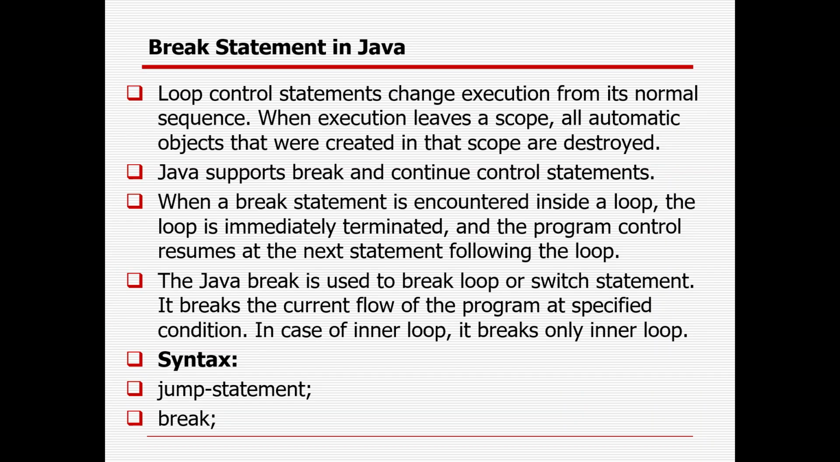First try to understand. Loop control statements change execution from its normal sequence. When execution leaves a scope, all automatic objects that were created in the scope will be destroyed. Java supports break and continue control statements. When a break statement is encountered inside a loop, the loop is immediately terminated and the program control resumes at the next statement following the loop. So Java break is used to break a loop or switch statement. It breaks the current flow of the program at a specified condition. In case of an inner loop, it will break the inner loop only.